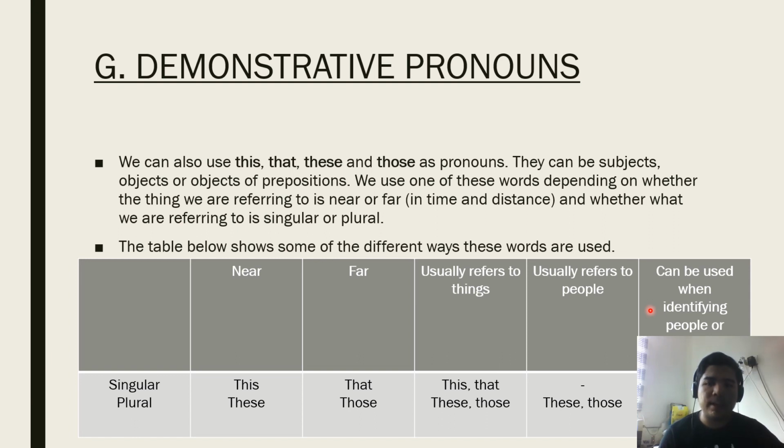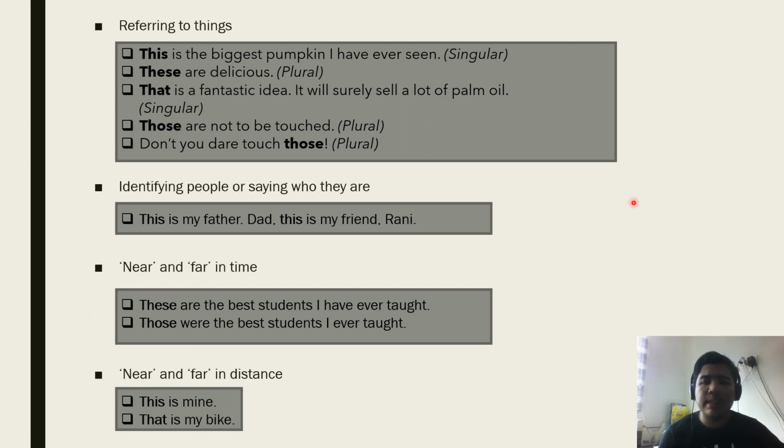Yes, I'm back. Just now I closed the picture for a while to show you the words. Okay, so are you clear? Okay, so the examples for the words referring to things are, okay, here we go. This is the biggest pumpkin I have ever seen. This is singular because of the word this. These are delicious. This one is plural. The word these here.